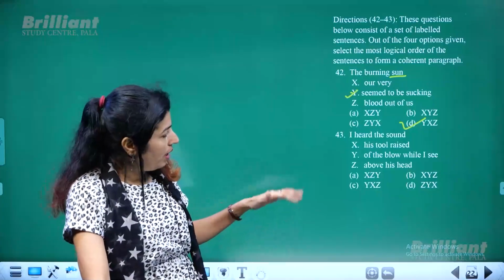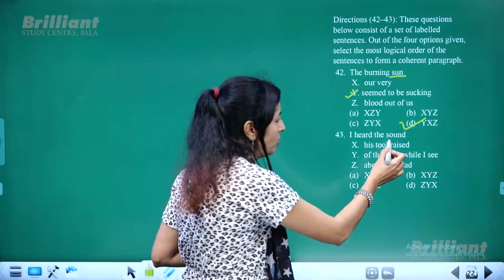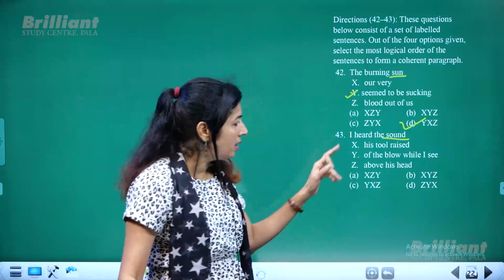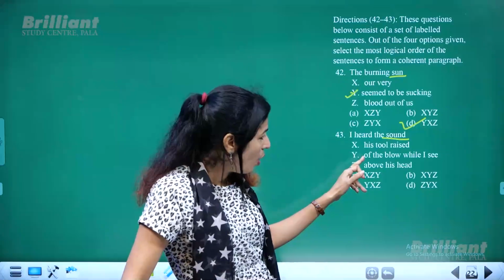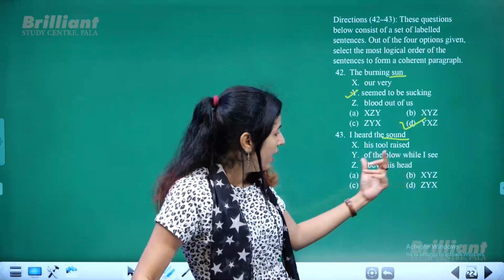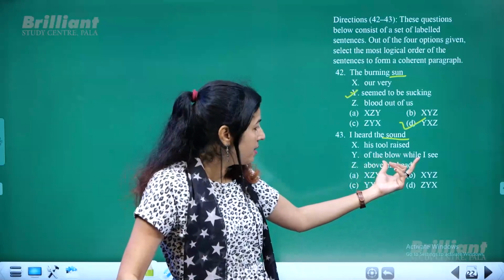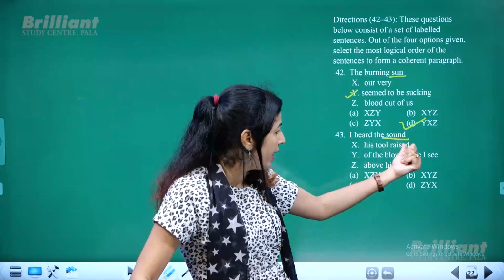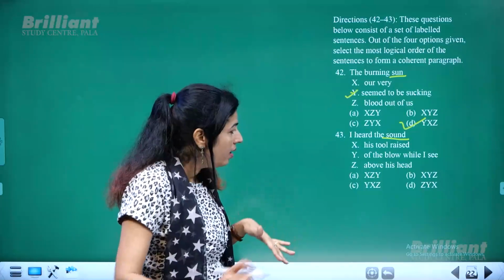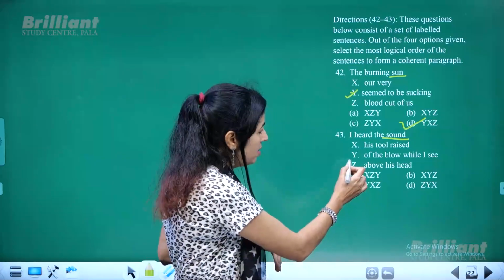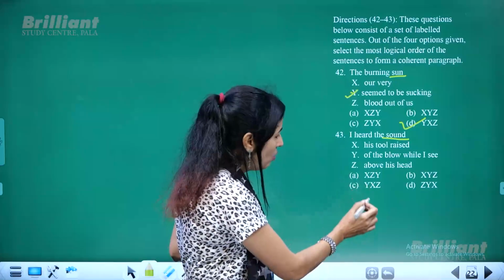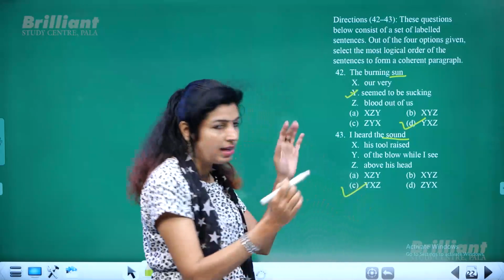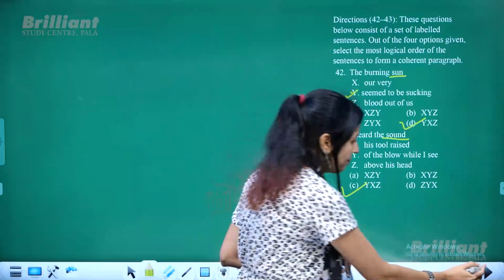Same way, next is I heard the sound. Underline this. I heard the sound of the blow while I see his tool raised above his head. So again, Y, X, Z, Y, X, Z, same order.